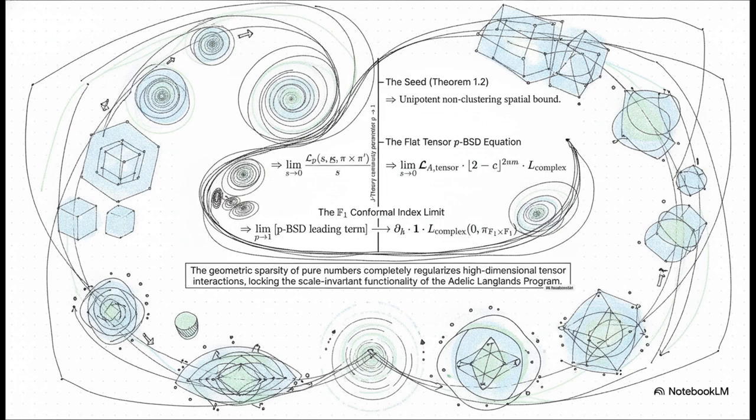Let's break down these limits step by step. First, our multi-scale geometric induction flattens out the non-Archimedean fractal shades as the parameter p approaches 1. In this extreme limit, the PBSD leading term deforms directly into an exact conformal intersection index identity. It proves, definitively, that the geometric sparsity of pure numbers completely regularizes high-dimensional tensor interactions within the Adelic Langlands program.